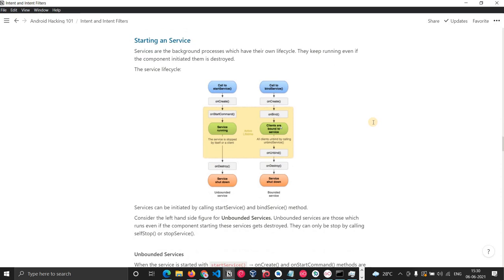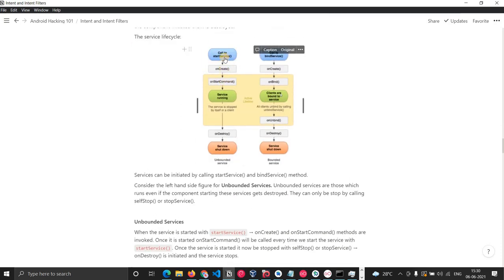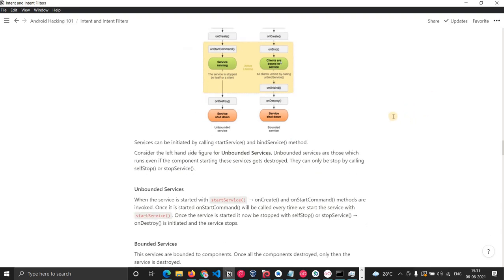There are two things here. You can start a service with the start service command, and then the life cycle will start. On the left hand side, you can see the call to start service. Or you can start a service by using a call to bind service. The difference is that these are normal services, but these are bound services. As we discussed yesterday, bound services are bound to a particular activity or component. As long as that component is alive, the service will be running, but when that component is destroyed, the service will also be destroyed. So these are the two things in services.